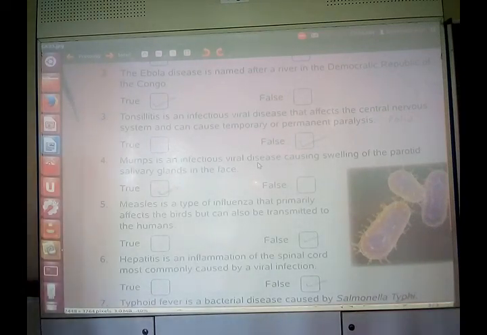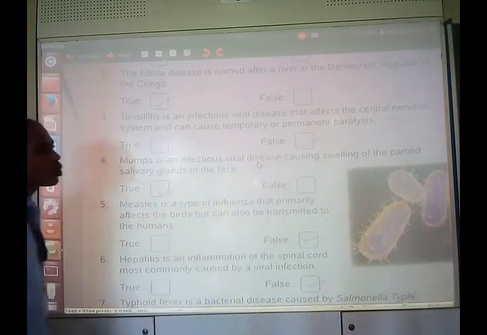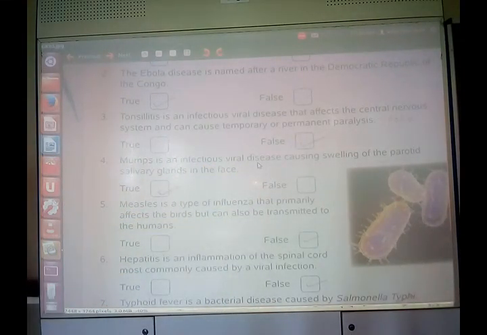Mumps is an infectious viral disease. Mumps is an infectious viral disease causing swelling of the parotid salivary glands in the face. The salivary gland which is present in your face or in the mouth. That is an infectious viral disease, and that swelling of parotid salivary gland causes the mumps. That is absolutely correct. True.